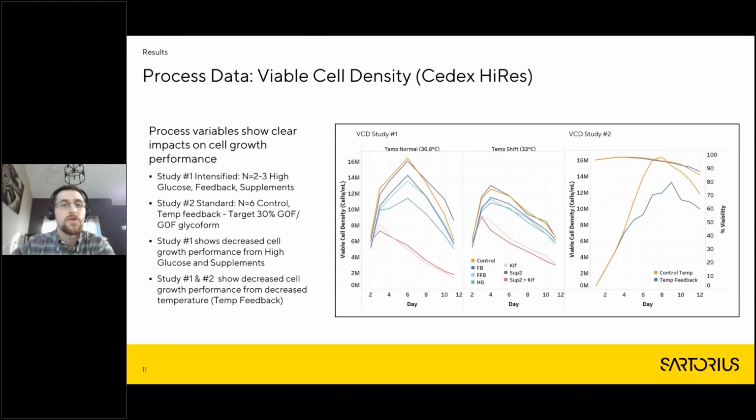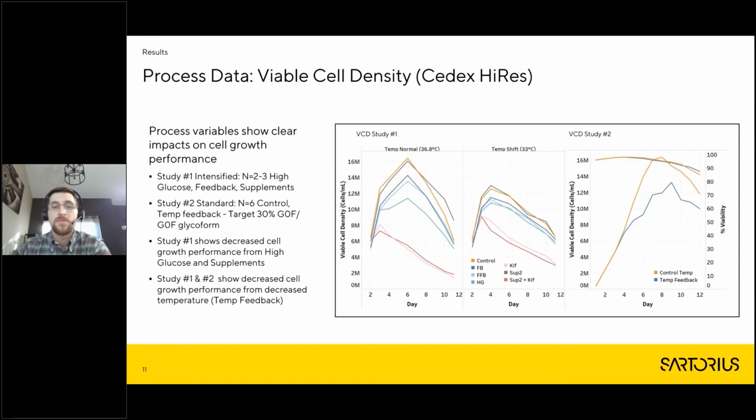Then in the middle here, we have our feedback conditions, where the glucose was high in the beginning and then dropped down mid-run, depending on glycosylation feedback. Underneath that, we have high glucose, which was just high glucose throughout the entire batch. And on the bottom, this was another glycosylation modifying supplement. If we move from left to right, the plot in the middle has all the same conditions, all the same colors. The only difference is the temperature. The temperature was shifted for this culture station to 33 Celsius, shifted down on day 3. You can see an overall decrease in cell growth for that culture station, which is to be expected when the temperature is dropped like that.